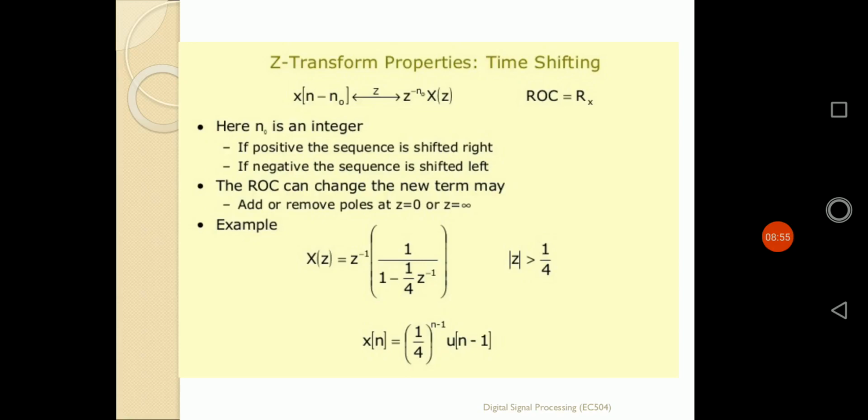For example, we have a z transformation X(z) = z^-1 times 1 over (1 minus 1/4 z^-1), where the ROC is z greater than 1/4. What will be its original time domain sequence? The time domain sequence is (1/4)^(n-1) u[n-1]. Basically the sequence starts from n equals 1 and goes rightward. In that way it can be defined as the property of time shifting.